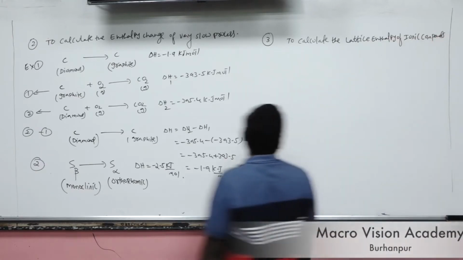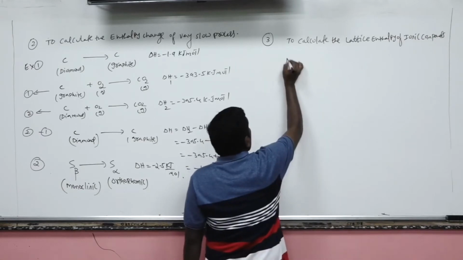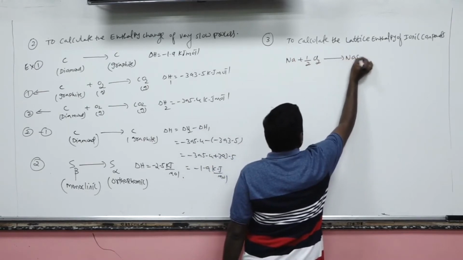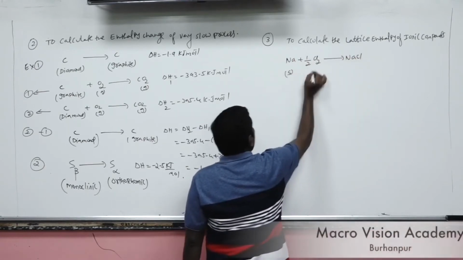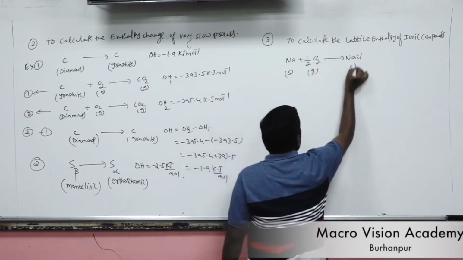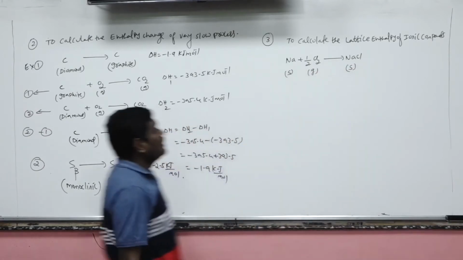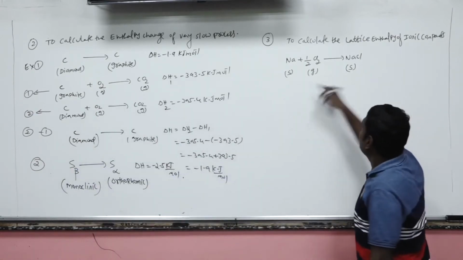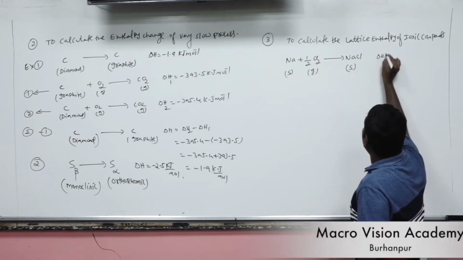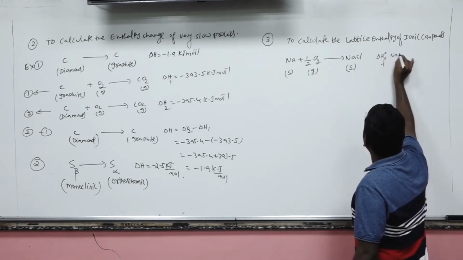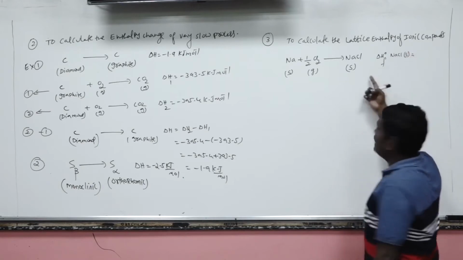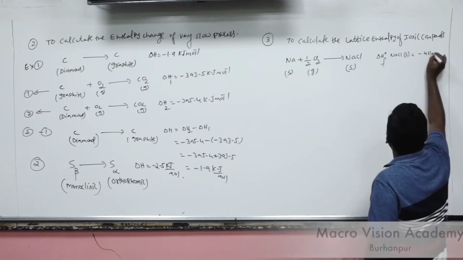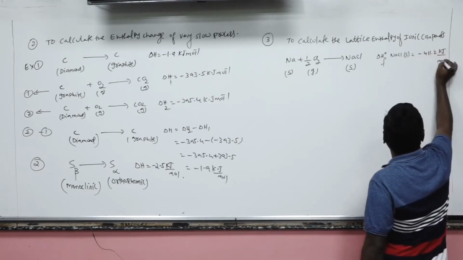Now here, suppose sodium combined with chlorine to give sodium chloride. In this, 1 mole sodium and half mole chlorine gas combine to give 1 mole solid sodium chloride. This is the formation of 1 mole of solid sodium chloride from its constituent elements. Here the standard enthalpy of formation of NaCl crystalline solid is minus 411.2 kilojoule per mole. This is experimental data.